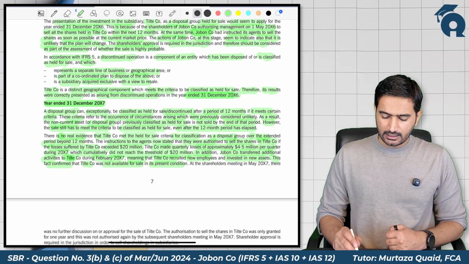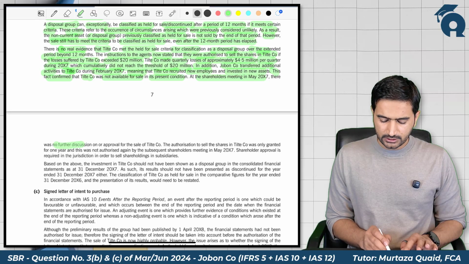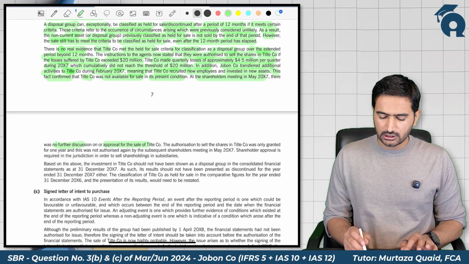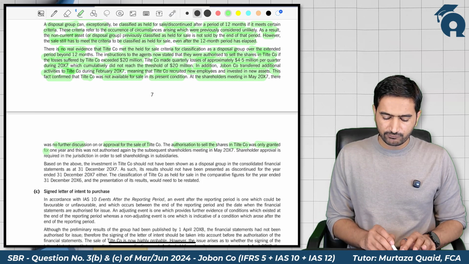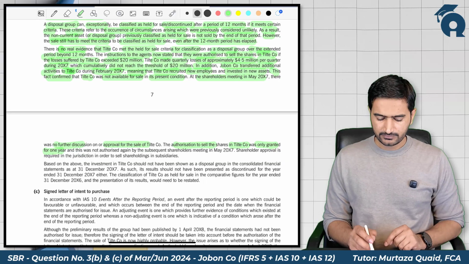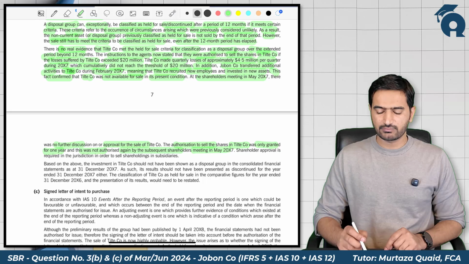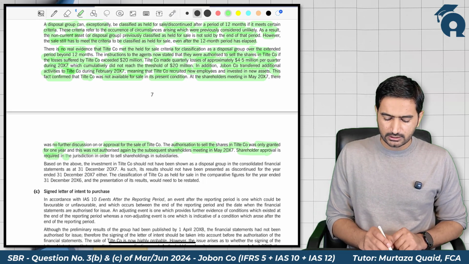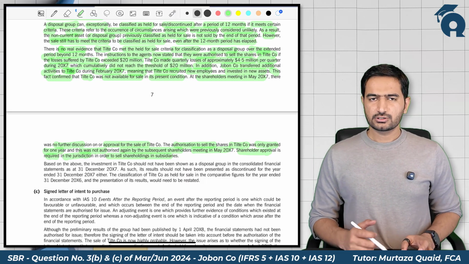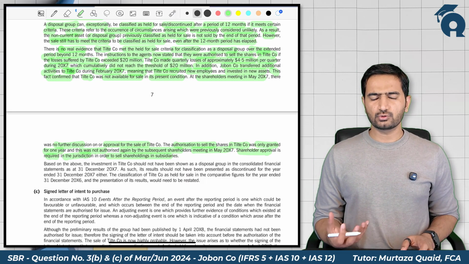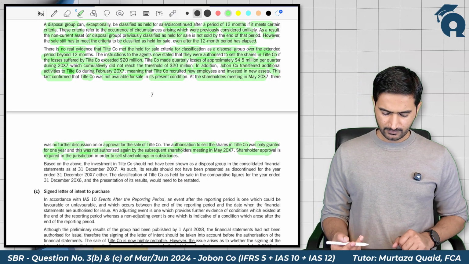Also, at the shareholder meeting in May 2007, there was no further discussion on or approval for the sale of Title Company. The authorization to sell the shares in Title was only granted for 1 year in May 2006, and this was not authorized again by the subsequent shareholder meeting in May 2007. And shareholder approval is required in the jurisdiction in order to sell the shareholding in subsidiaries. So in the second meeting in May 2007, there was no further discussion, and no approval was taken from the shareholders to sell the subsidiary shares.